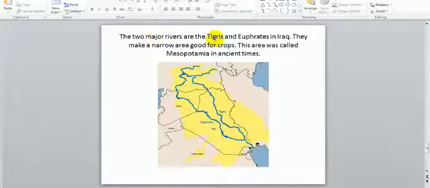The two major rivers are the Tigris and Euphrates in Iraq. They make a narrow area good for crops. This area was called Mesopotamia in ancient times. Because it has these two rivers, people about 3,000 years ago started civilization, Sumerian, then the Persian and Babylonian civilizations. All these ancient civilizations are called Mesopotamia.